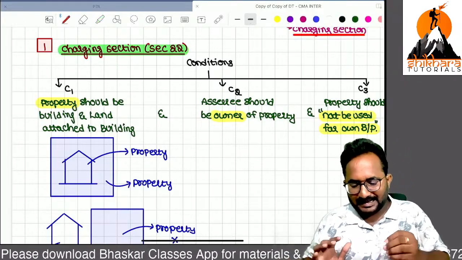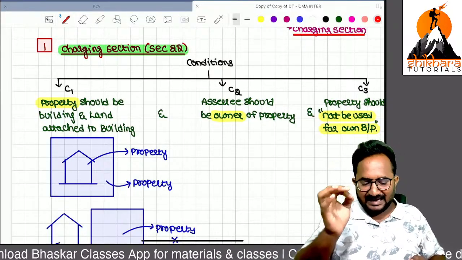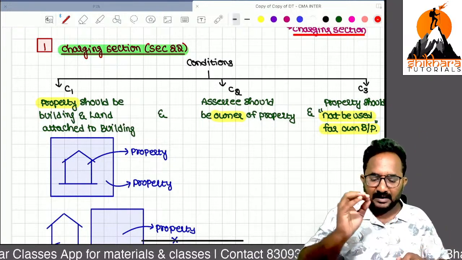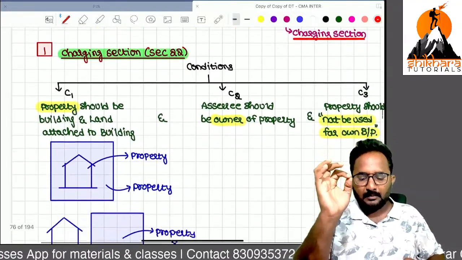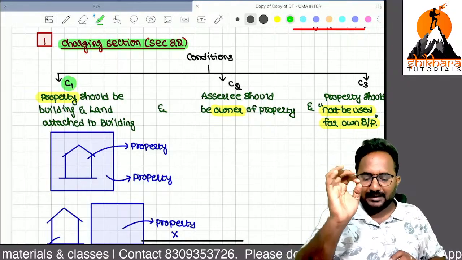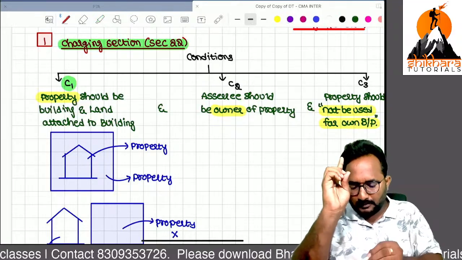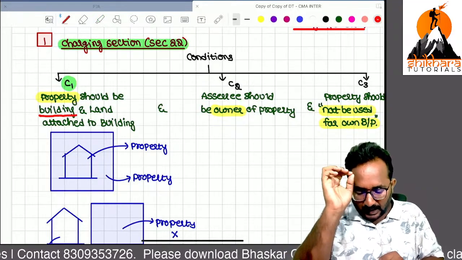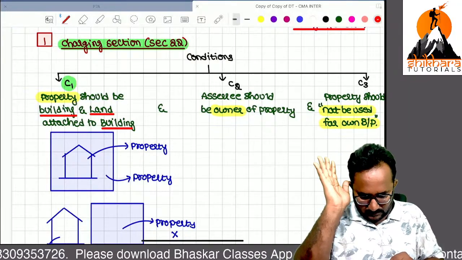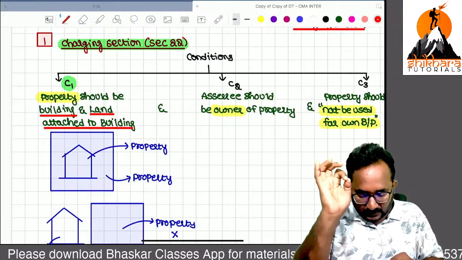Sir, how do they express the charging section in section 22? They are saying 3 conditions. If these 3 conditions are satisfied, that particular income will be taxable under the head income from house property. What are the conditions, sir? First condition, they are talking about the property. Property should be a building and land attached to that building. First one, building, and second one, land attached to that building.